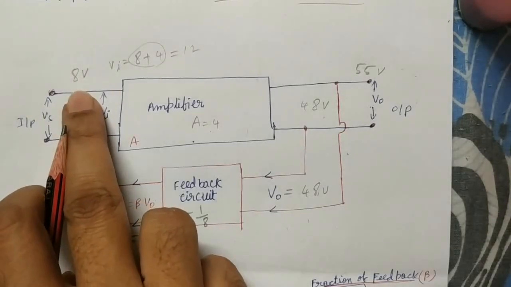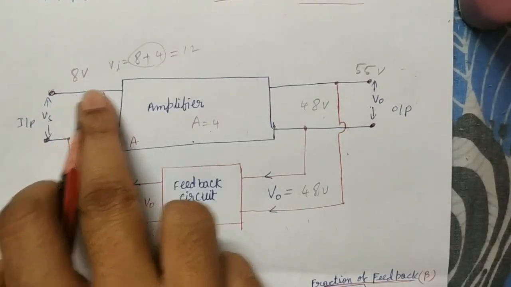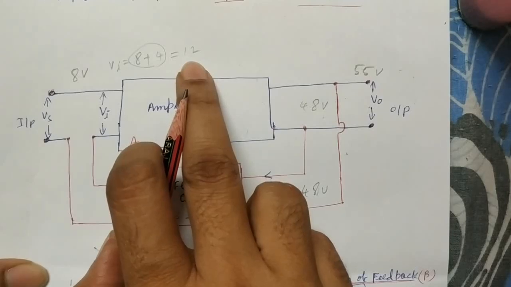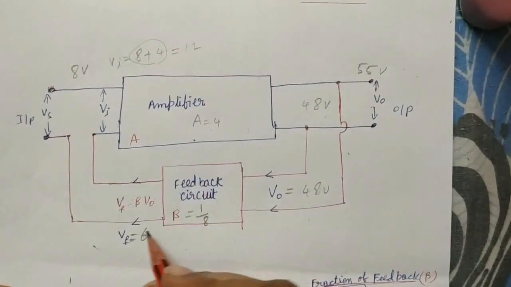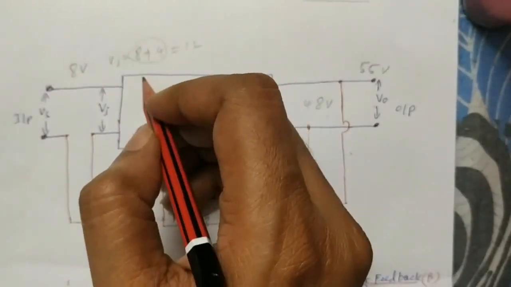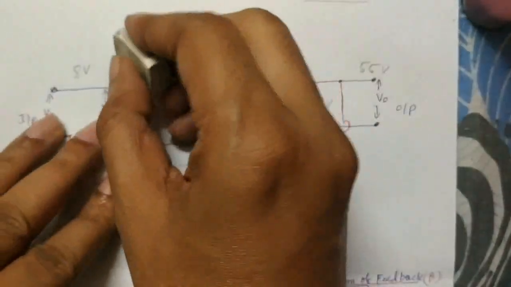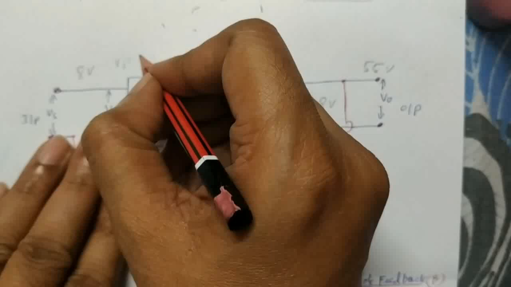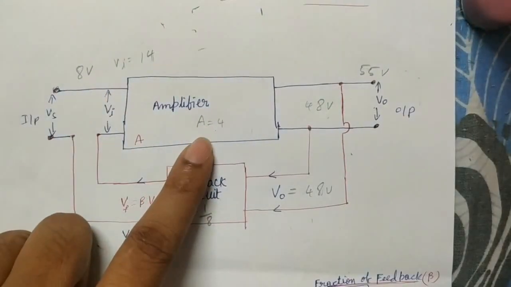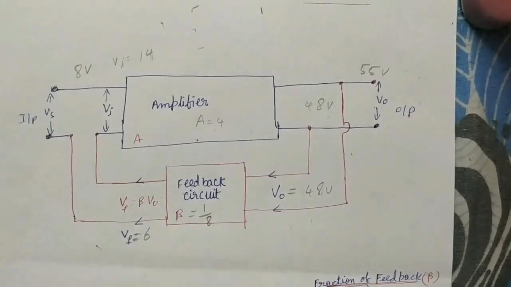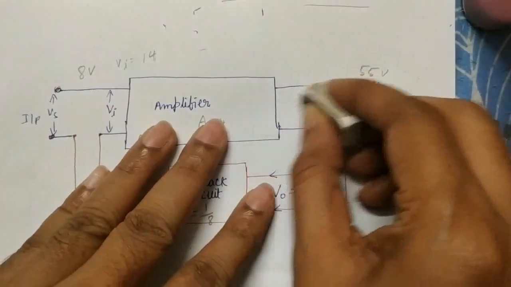What was the input before? Sorry, it is 8. 8 plus 6 becomes 14. Now 14 into 4 is 56. So now we get 56 volts here.